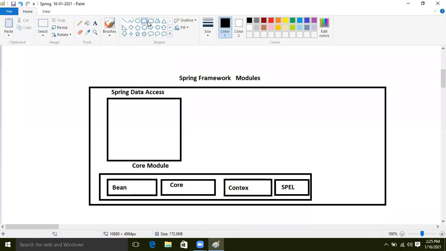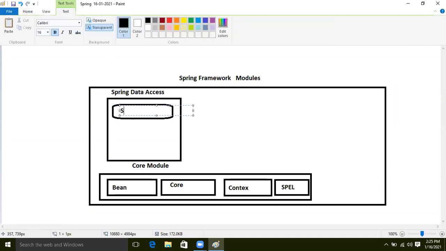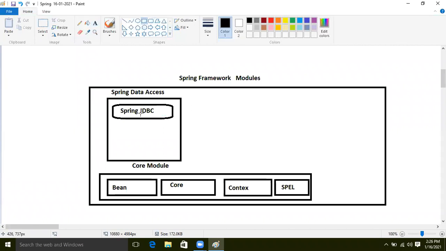In that, whenever we learn, what will we learn? First we will learn Spring JDBC. First we will learn Spring JDBC.